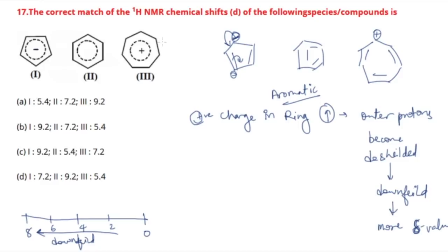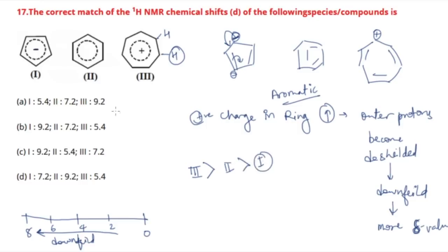So over here in the third one, we have these outer protons, and they will be de-shielded, so they will give a downfield value, and their chemical shift value will be the highest among all of these, because the positive charge is shown over here and is highest in the third. So I'm just writing the chemical shift order. The third will have the highest chemical shift, then comes the second one, because there is no charge in it, and then comes the first one.